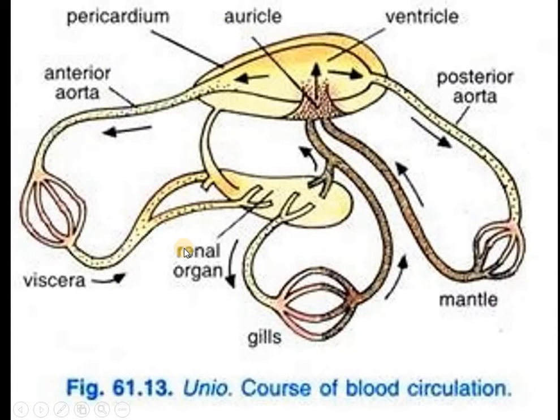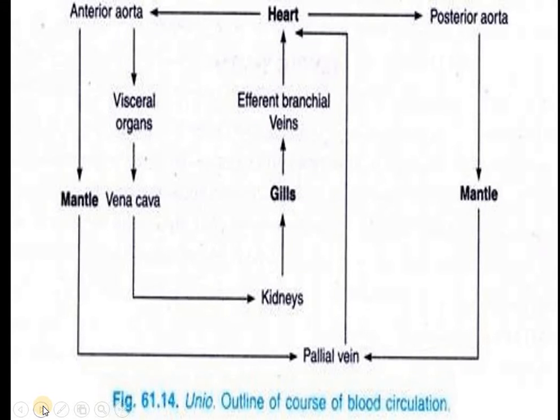Now this is again the mechanism we are discussing. So this blood goes in the direction of the anterior aorta, posterior aorta, mantle, and kidneys, from kidneys to the gills, and from the gills back to the auricles. And the mantle also serves as a part of the respiratory structures, so from that also this blood moves to the auricles. So finally, this is the outline of the course of blood circulation in the case of Unio.